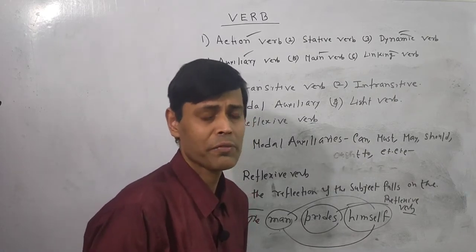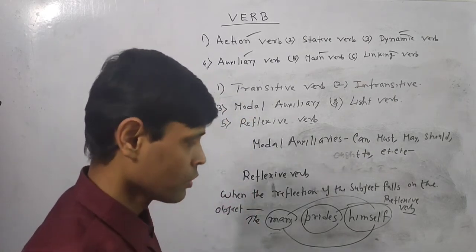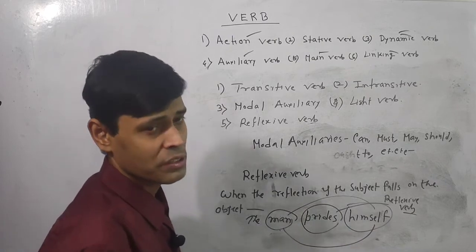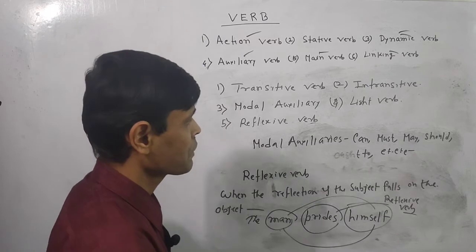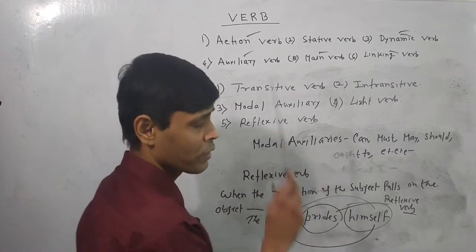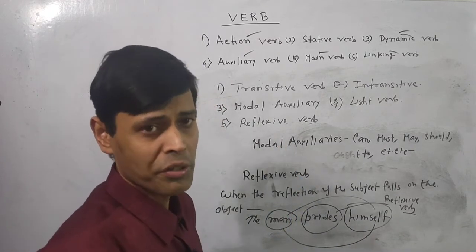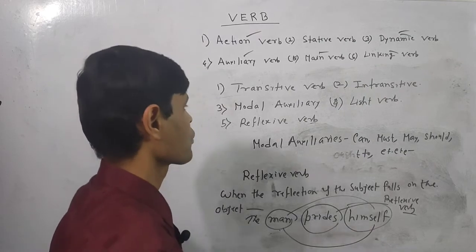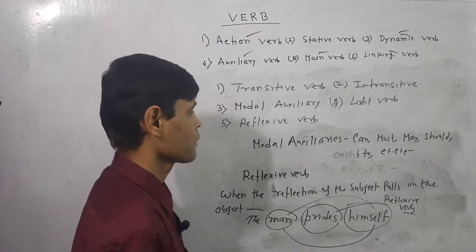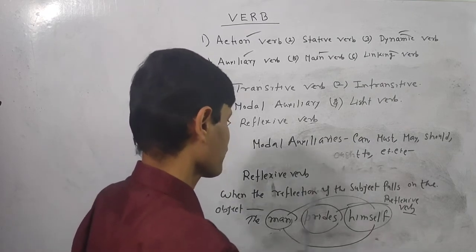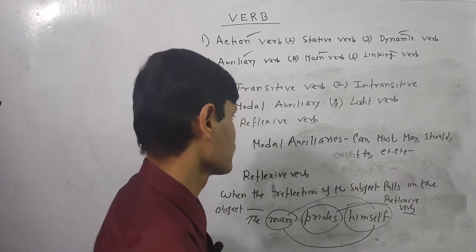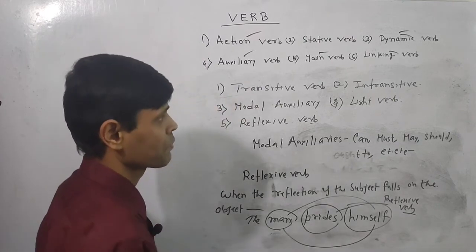Even reflexive verb has also some categories. I am not going to break all this down here now, but transitive verb, intransitive verb. Transitive verb is of two kinds in general: monotransitive verb, ditransitive verb. Modal auxiliary verbs also have some kinds, particularly semi-modals or vice versa. Light verb, I have already told you, light verbs too have some kinds. Reflexive verb also has some kinds.